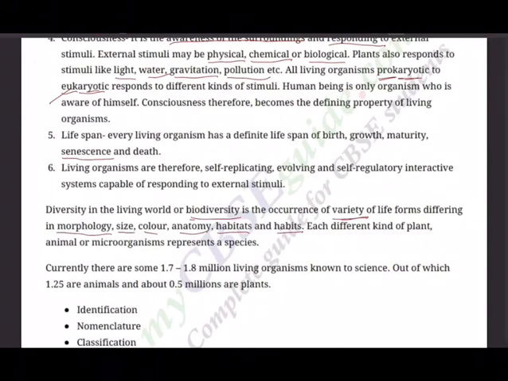Habits, of course, what you do repeatedly is a habit. Each different kind of plant, animal or microorganism represents a species. So currently there are 1.7 to 1.8 million living organisms known to science, out of which 1.25 million are animals and about 0.5 million are plants.